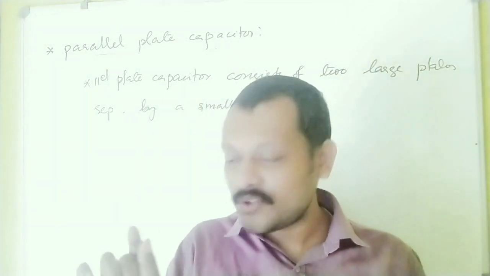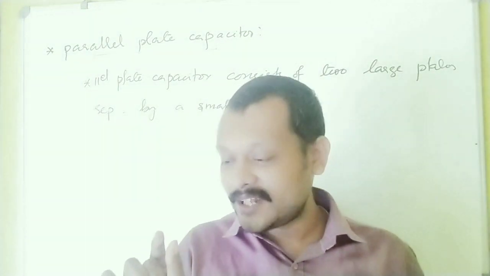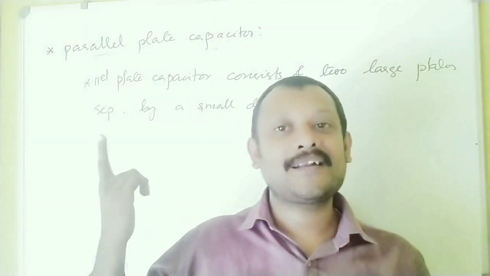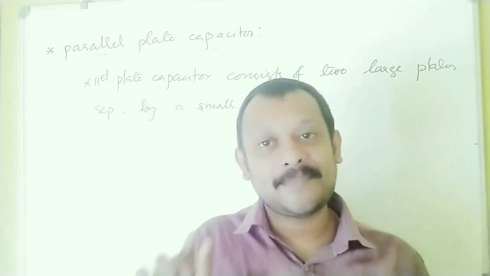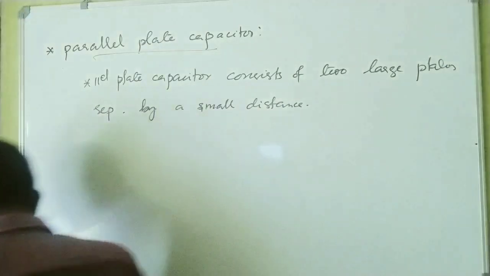We are taking two finite sized plates, but the separation between the plates is negligibly small that the plates appear large in size. The separation between the plates is negligibly small that the plates appear large in size. So that's what we are saying.